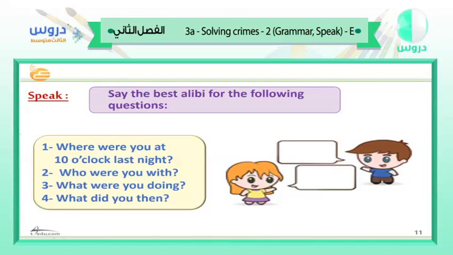Okay. Now, as we said, we are going to speak about an alibi. So say the best alibi for the following questions. What is an alibi? Very good. An alibi is a place you were at, or the criminal was at, or the person that is questioned during a crime. Okay, so this is an alibi.